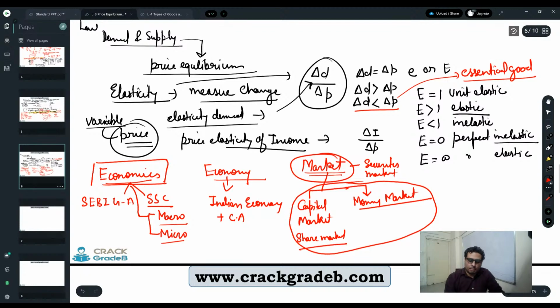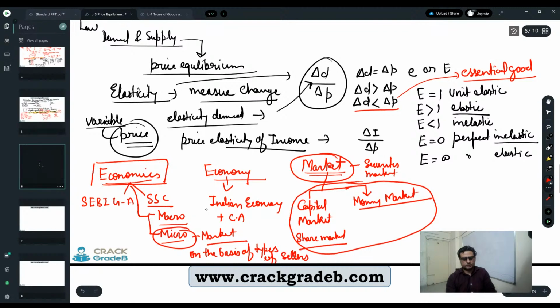Securities market. But in economics, we classify market in a very broad sense. The base structure of the market we will define, especially in microeconomics. And we will define the market on the basis of types of sellers, and one type of market is a securities market.